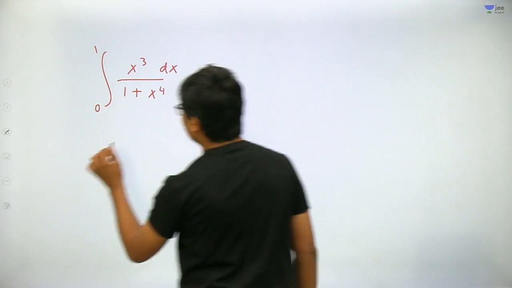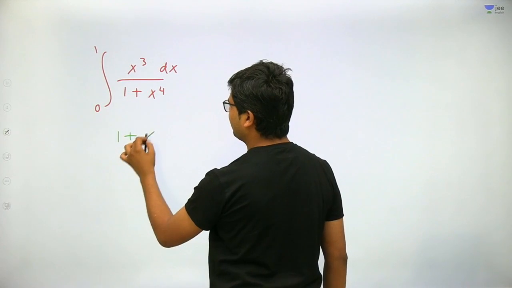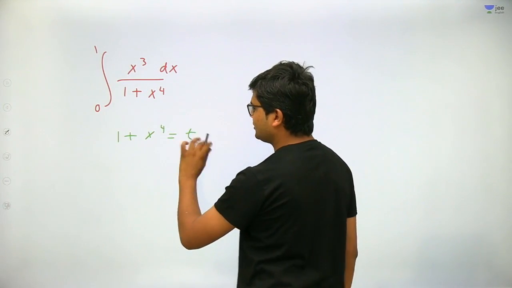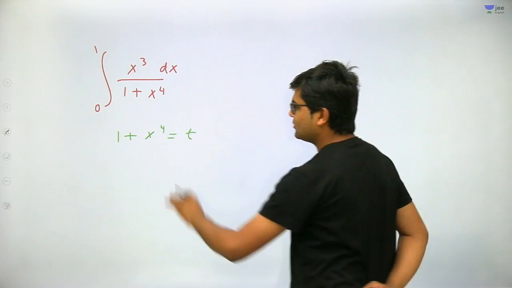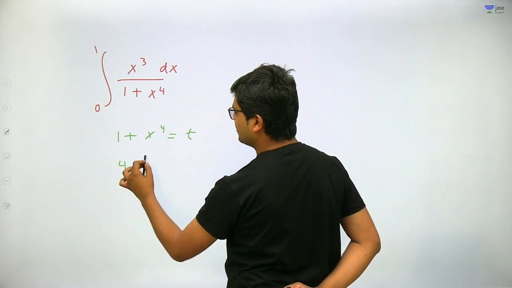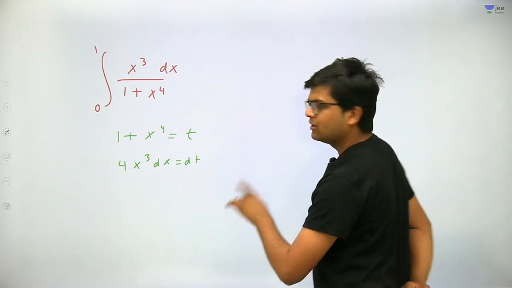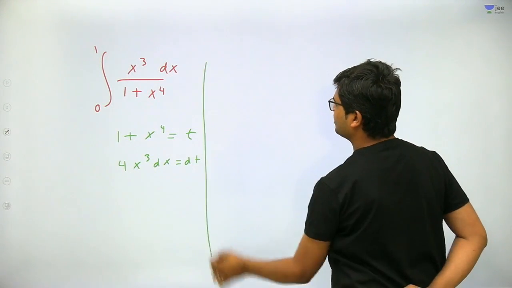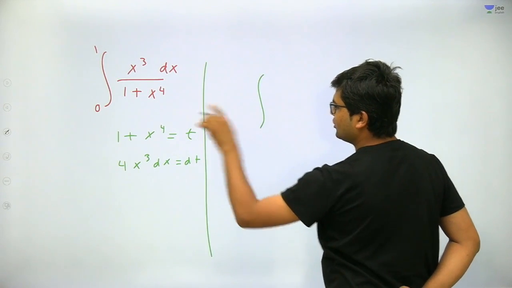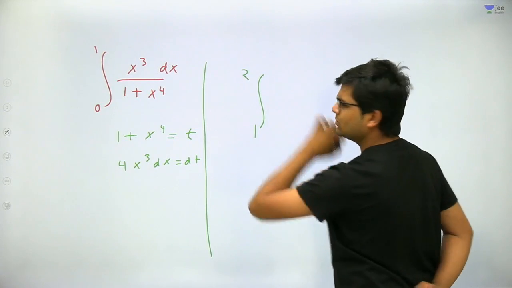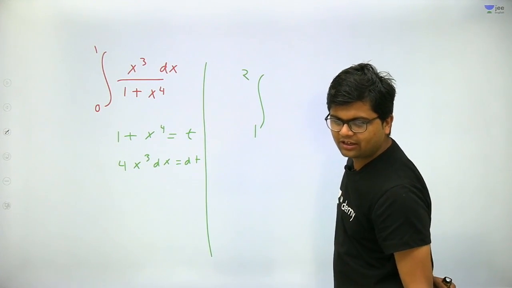So let's start. Now 1 plus x to the power 4, let us say this is t. Okay, now just differentiate it and get the answer. So it will be 4x cube dx is equal to dt. Got my point? So apply this substitution to solve the integral. So if x goes to 0, t goes to 1, x goes to 1, t goes to 2. Got my point? Very good, very good.